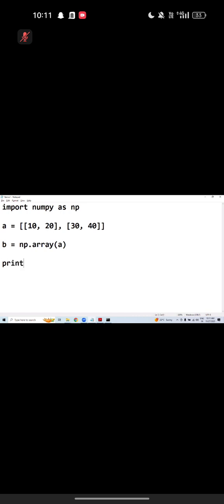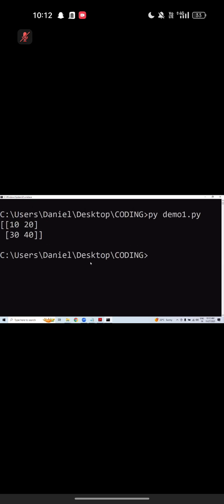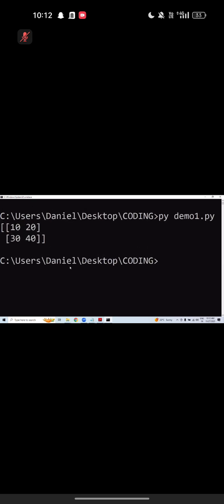Let me just print b. Anyway, let us not print the list, we already know that. Quite interesting. Did you remember data frame? It looks like a data frame, but a data frame has columns and an index, both visible. But with the numpy array data structure, it only displays the data, rows and columns.